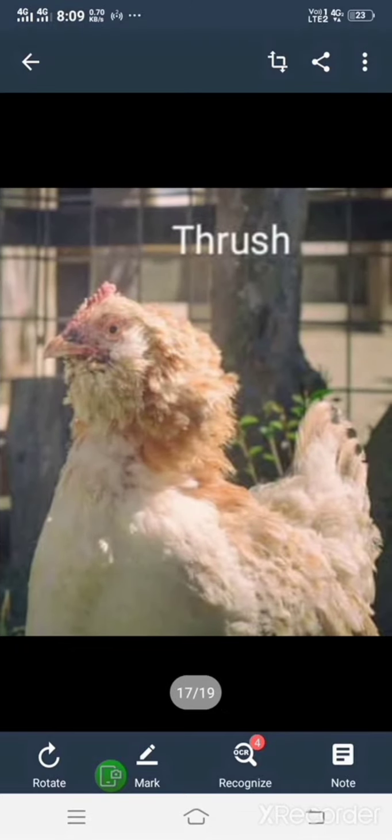The next one is thrush. Thrush is also known as moniliasis, and it is caused by the fungus Candida albicans. It is a fungal disease.